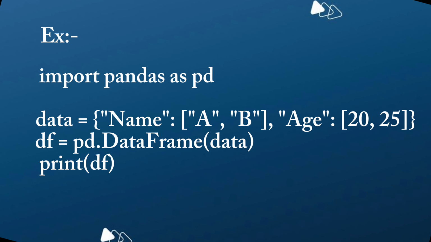df = pd.DataFrame. This converts the dictionary into a data frame. A data frame is like a table, rows plus columns.